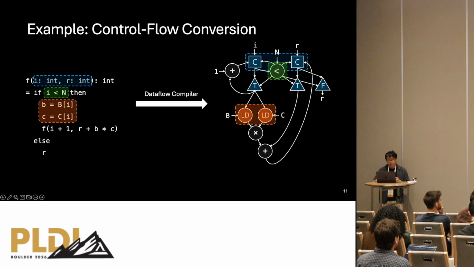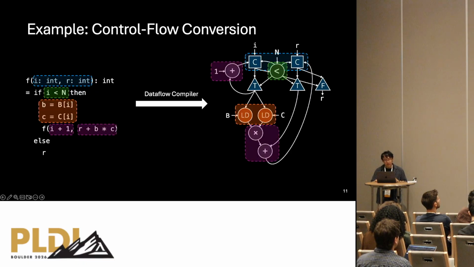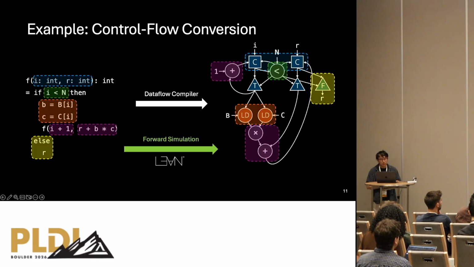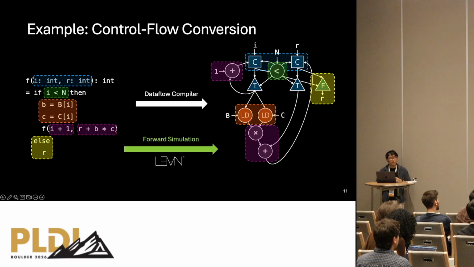Then we have the true branch, which consists of some memory loads and some arithmetic operators. And finally, the false branch just corresponds to this output channel R, but it's also gated by this triangle steer operator, depending on the branch condition. So we define this compilation pass in Lean in a way that's similar to this correspondence, and we prove a forward simulation theorem that the dataflow circuit simulates the behavior of the imperative source program. In other words, if the imperative source program has some trace of memory interactions, then the dataflow circuit can also execute in a way that exhibits that trace.